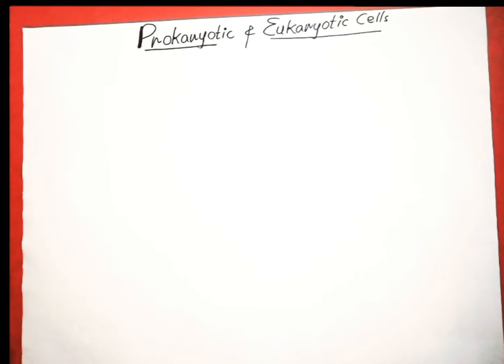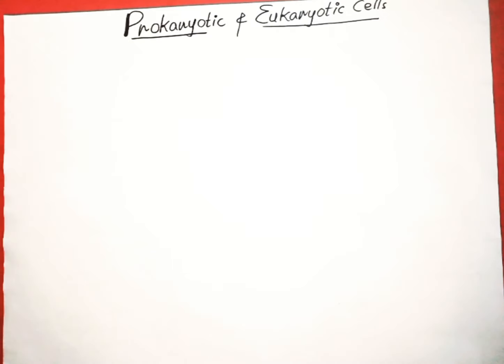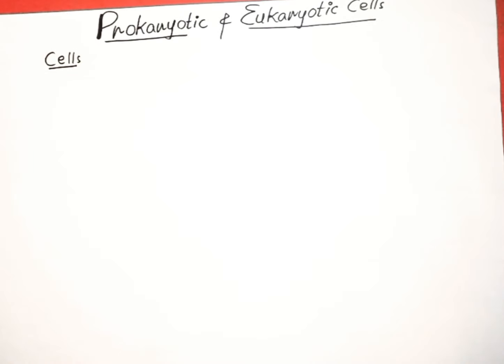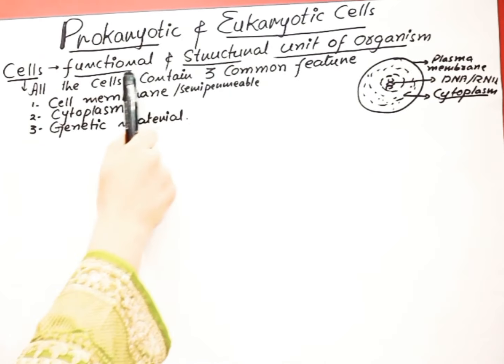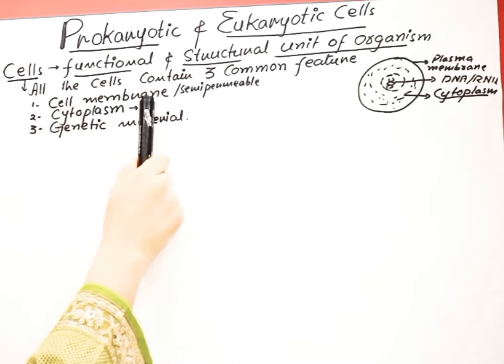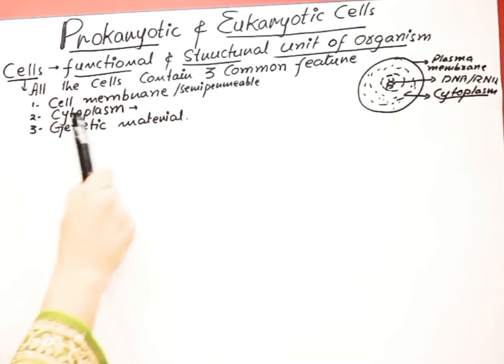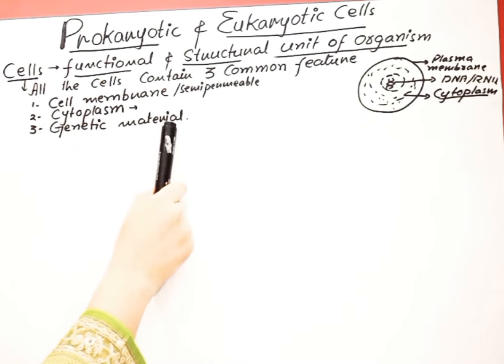Hi everyone. In this video lecture, we are going to learn the major differences between the prokaryotic and eukaryotic cells. Before going into detail, we have to look at what cells are and their types. Cells are the functional and structural unit of organisms. All cells contain three common features: they have a cell membrane, they have cytoplasm, and they have genetic material.